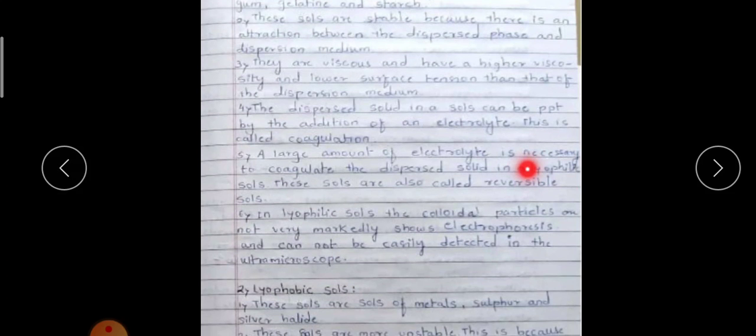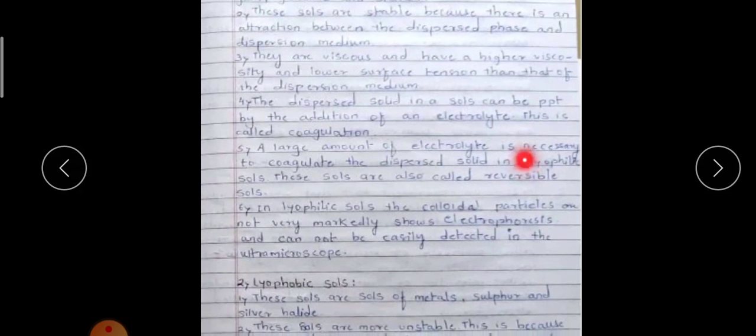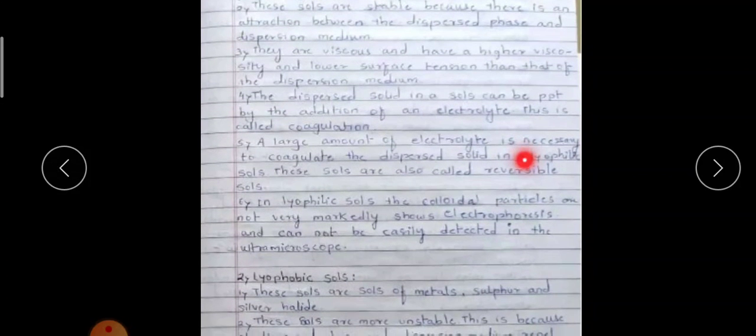Lyophilic sols are sols of substances such as gum, gelatin and starch, whereas lyophobic sols are nothing but the sols of metals, sulfur and silver alike. These sols are stable because there is an interaction between the dispersed phase and the dispersion medium. They are viscous and have higher viscosity and a lower surface tension than that of the dispersion medium.